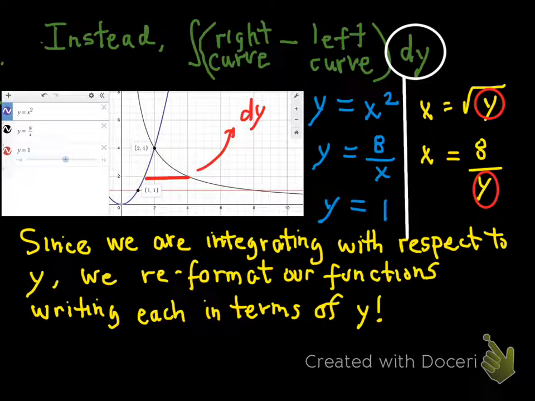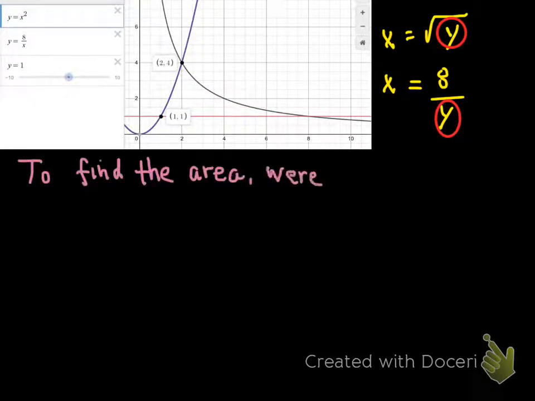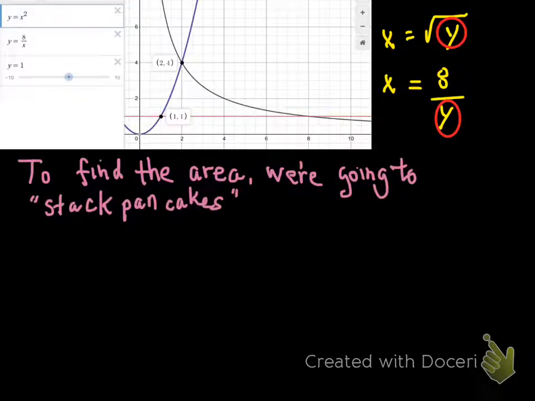Why didn't you do anything with the y equals 1? Well, you'll see how the y equals 1 is utilized in the problem, but not utilized as part of the integrand. Stay tuned. So again, we're looking at this graph. We've got our two functions that we're going to use, and this time, in order to find the area, in picturing this, we're going to kind of stack pancakes. Looks like this.